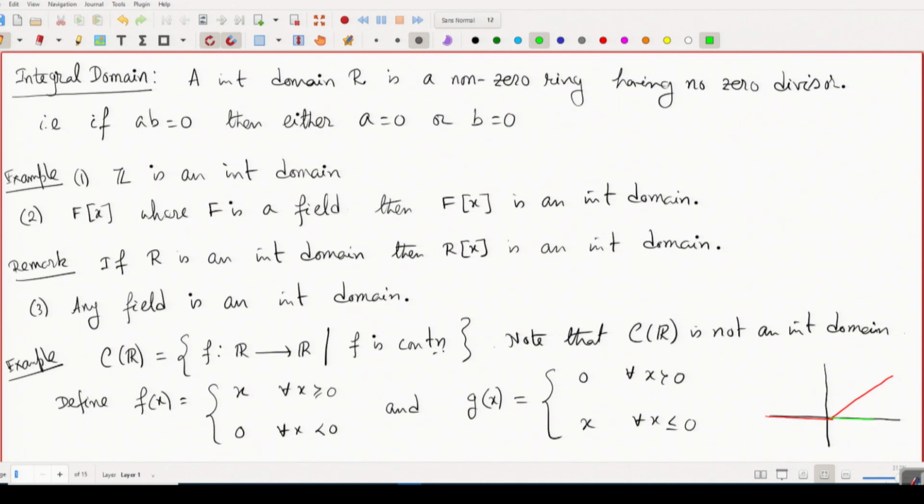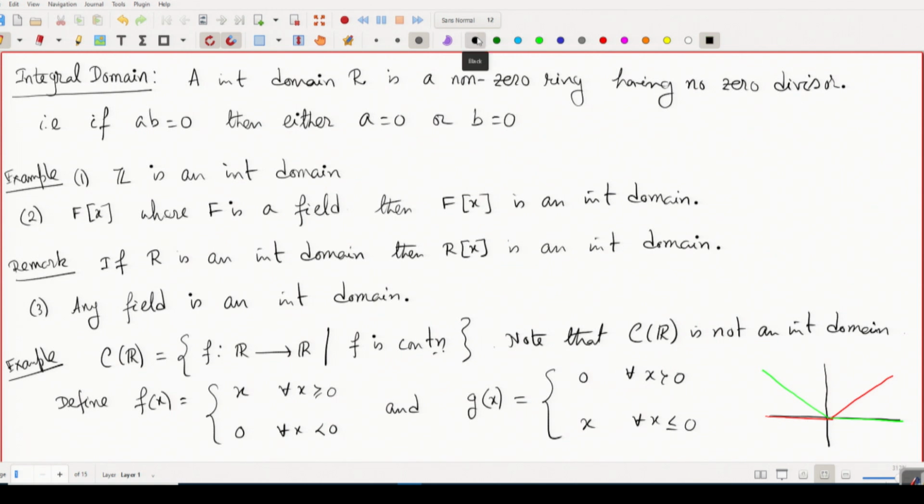So, g is 0 for positive x and for negative x it is x, this one. Now if you see the product of these two functions, their product is 0.